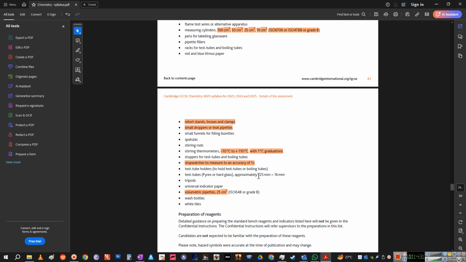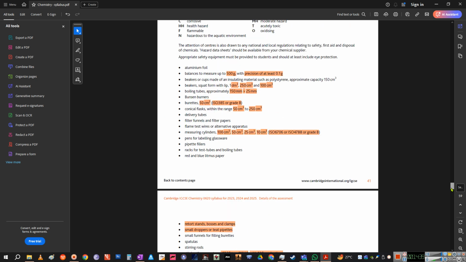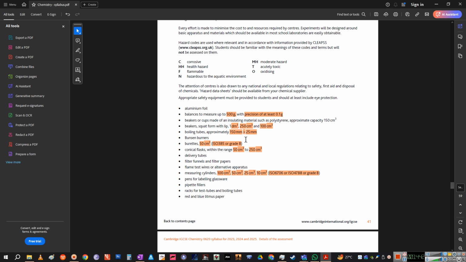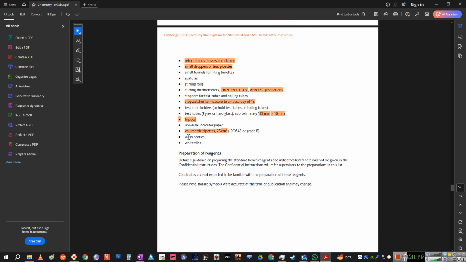Okay, test tubes, these are now test tubes, not boiling tubes. This is 16 millimeter in diameter and 125 millimeter in length, while the boiling tube, if you look at it, is nearly twice in diameter but similar in length. Okay, and then you have the wash bottles. Why the wash bottles? To wash your crystals using distilled water. Keep in mind, we don't use the term pure water. Pure water is something else, but distilled water is deionized water, DI water, and that is used so that it does not leave any salt residue behind. It would not add any salt or anything.